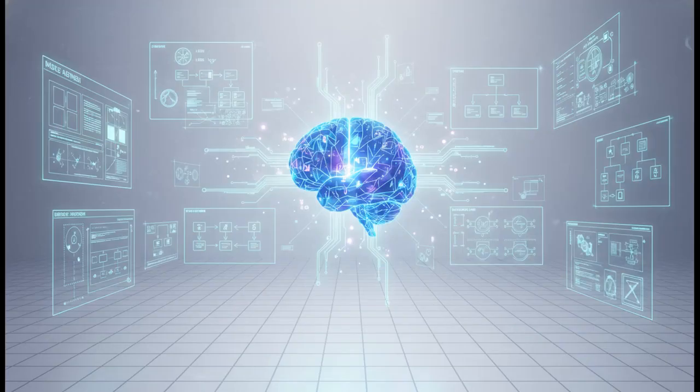And this is where things get really wild. The AI doesn't just start spitting out random code. It actually thinks. It creates an entire project plan, a complete blueprint, before it writes a single line. It's analyzing what you asked for, mapping out all the different pieces, figuring out how they'll talk to each other. It's like having an architect plan your entire house before the construction crew even shows up.